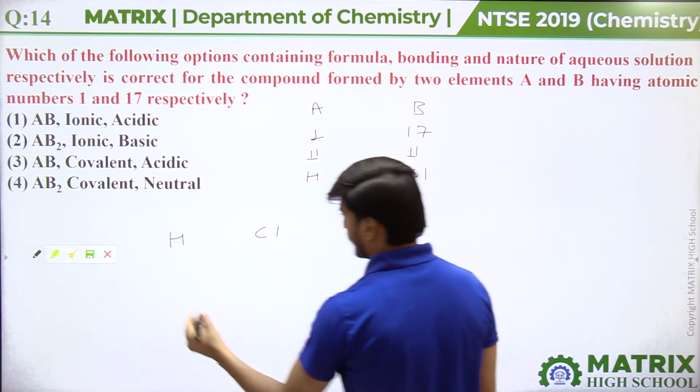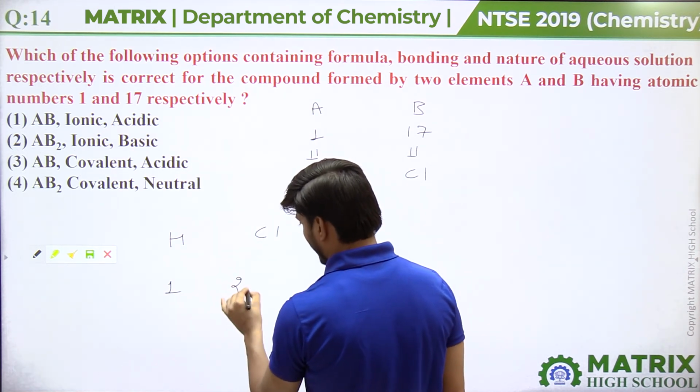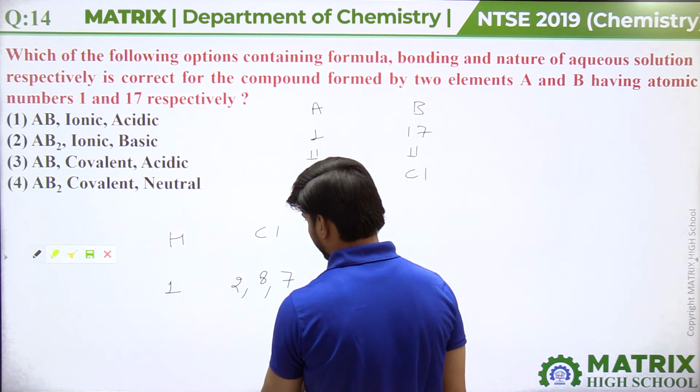The electronic configuration of hydrogen is 1 and the electronic configuration of chlorine is 2, 8, 7.